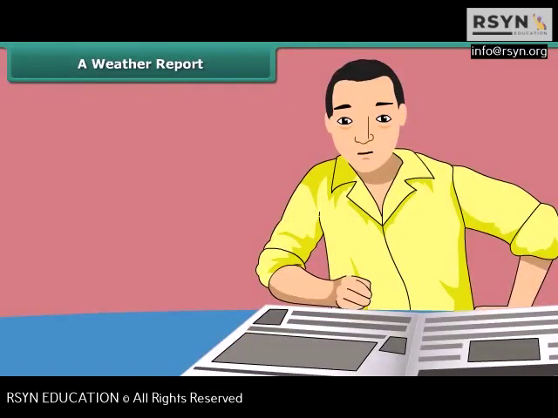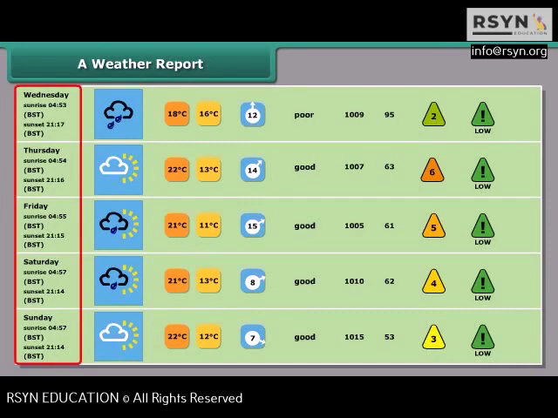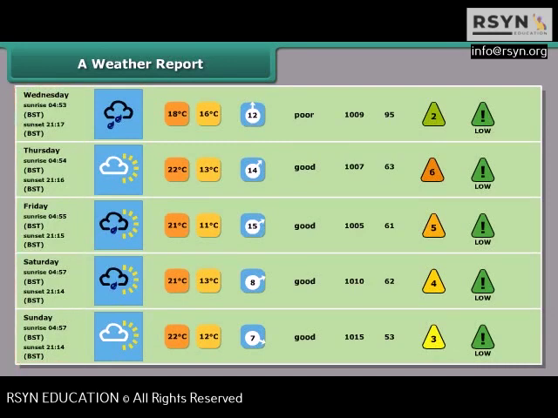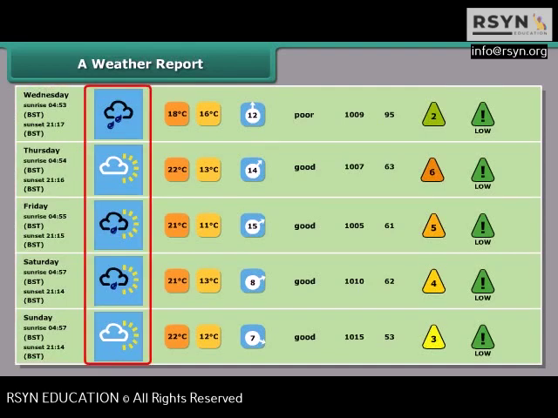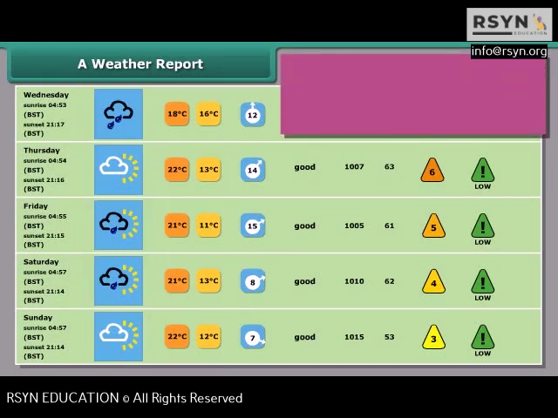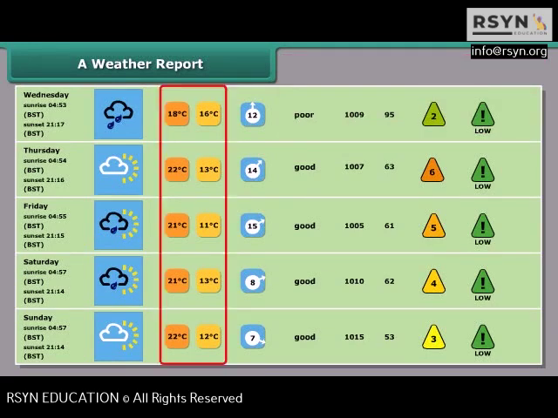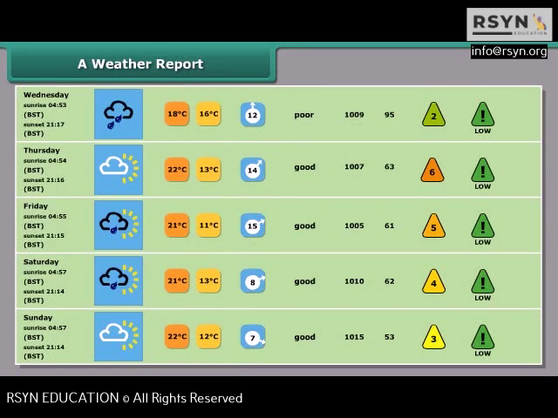Rachel is looking at a weather report in a newspaper. Here is a weather report for you. As you can see from the report, date, month and days are given in the first row of the table. In the second row, weather of the respective day is shown. In the third row, minimum and maximum temperatures of the day are shown. These minimum and maximum temperatures are recorded by special thermometers called maximum and minimum thermometers.